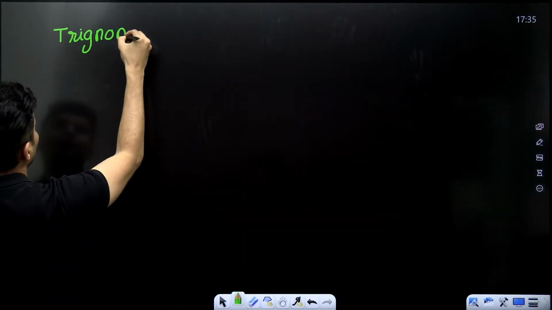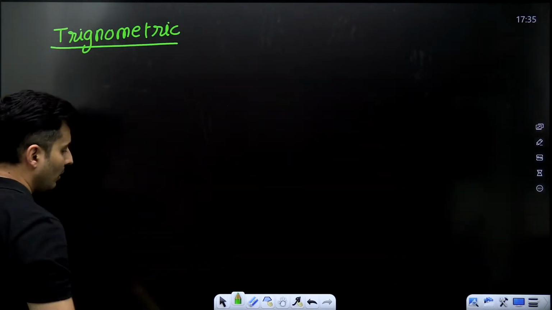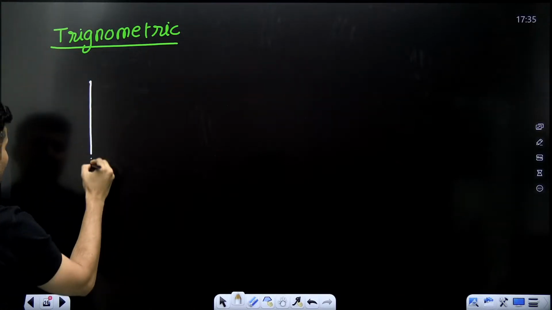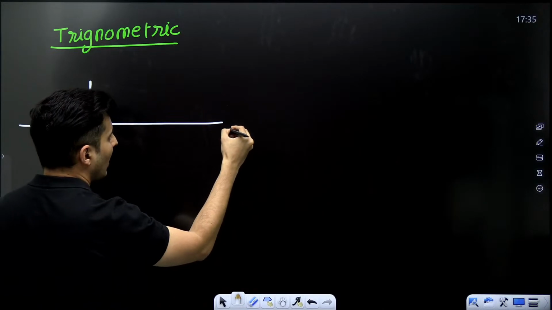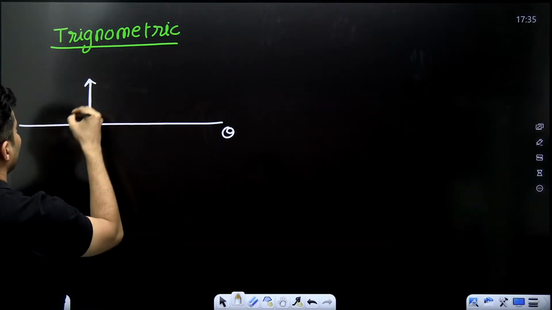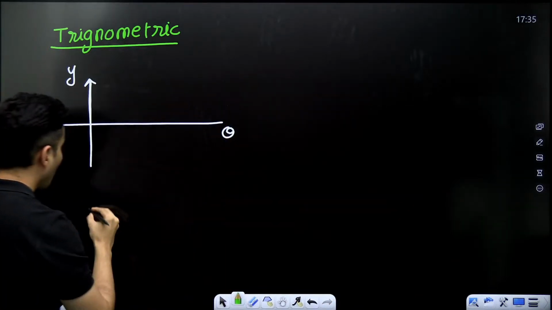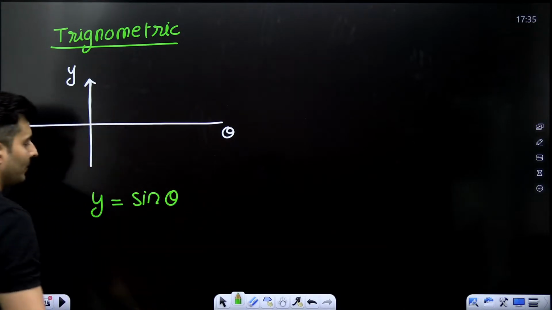Trigonometric functions, my dear warriors. And let's play with trigonometric functions. So if you have to draw the graph of, let's say, for example, y is equal to sine theta.